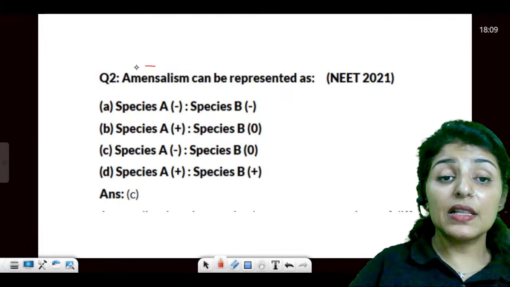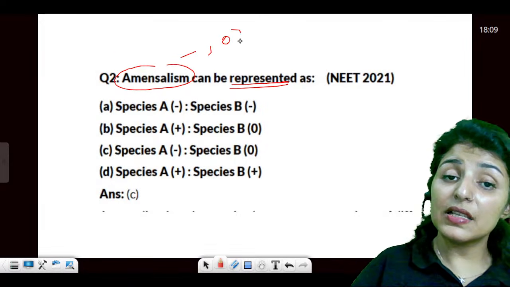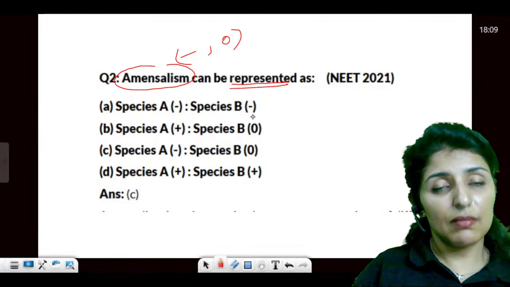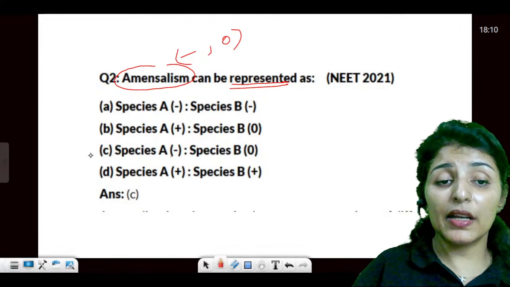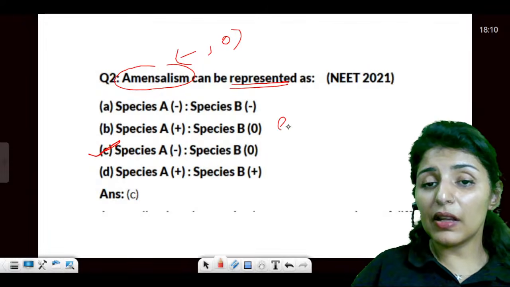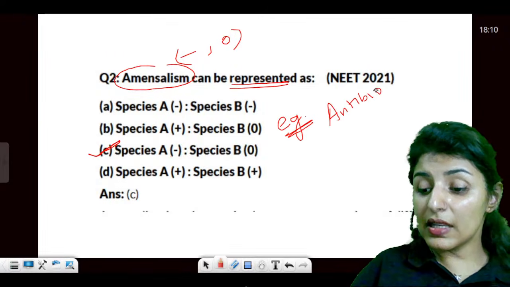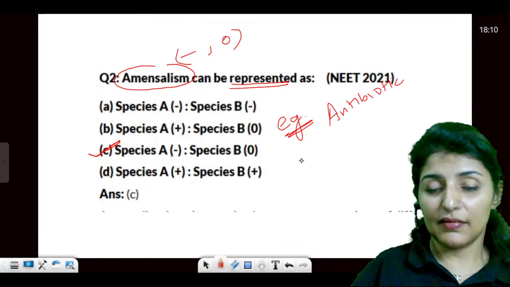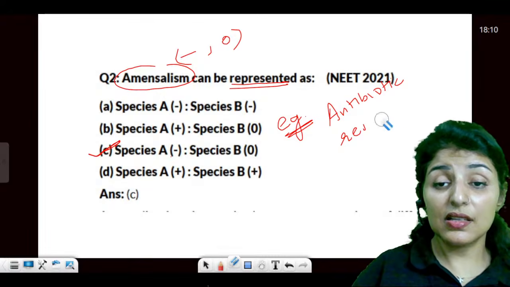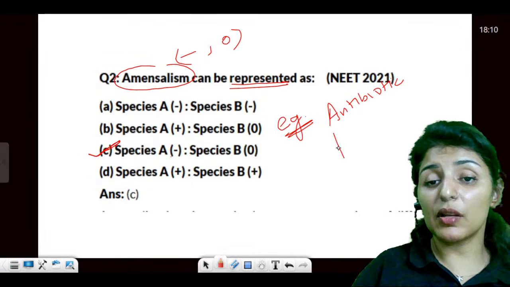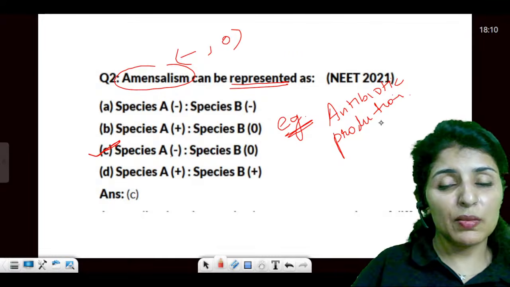Amensalism can be represented by, what is amensalism? One is harmed, the other remains unaffected. Since one is harmed, it is a negative interaction, so it has to be minus and zero. Can you give me an example? Antibiotic production.